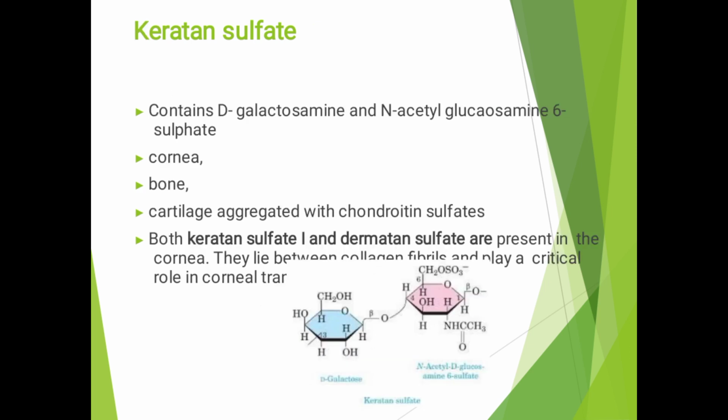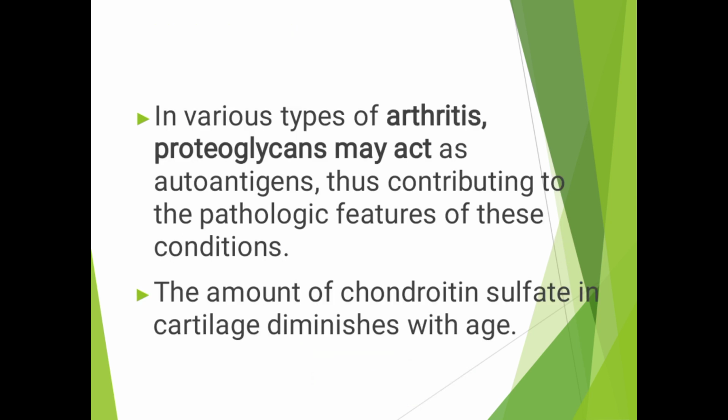Keratan sulfate contains D-galactose and N-acetyl glucosamine 6-sulfate and is found in the cornea and bone. In various types of arthritis, proteoglycans may act as autoantigens, contributing to the pathologic features of this condition. The amount of chondroitin sulfate in cartilage diminishes with age.